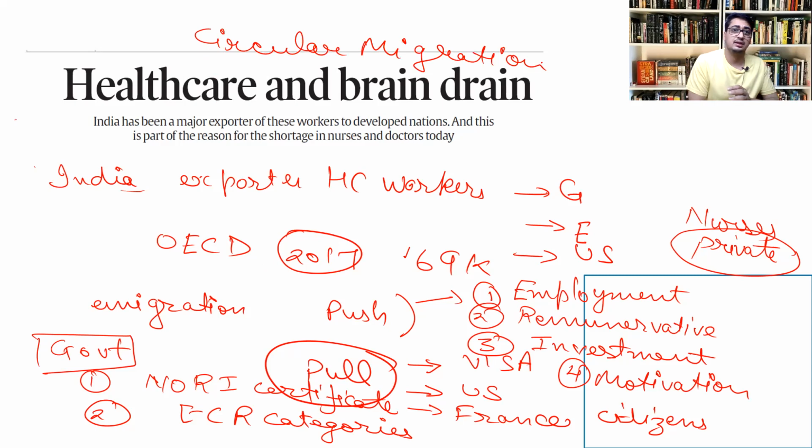And second, we can have the idea of brain share. India can go for brain share agreements, bilateral agreements with these countries, which clearly should specify that during a pandemic or any other epidemic, there should be a process through which people who have gone to other countries can be called back to work in the Indian healthcare system, so that the needs of India's healthcare system are also met. So this is an article, and it explains all the facets and what can be done in order to tackle the brain drain.